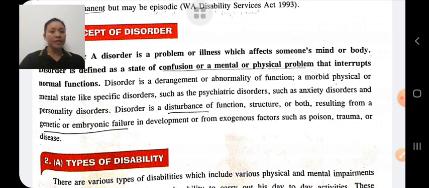Or in hearing impairment, hearing disability. In hearing disability, you can't hear, you are completely deaf. But in hearing disorders, if you don't take care, then it may lead to disability. So disorders should be detected and cured, so that simple disorders do not change into disability. This is the concept of disorders and disability.